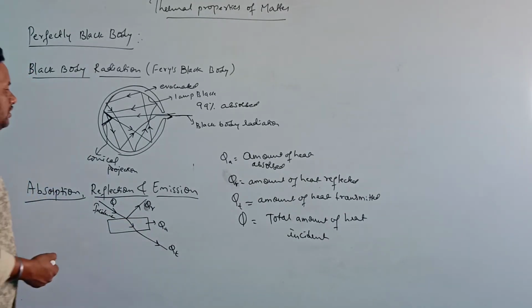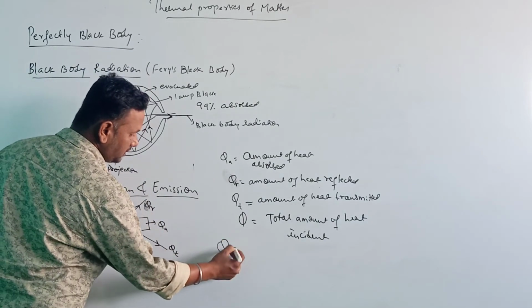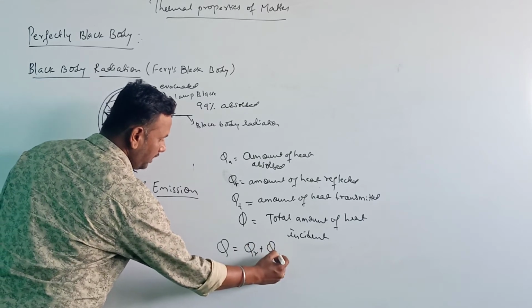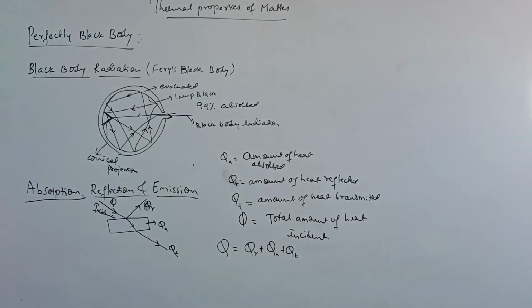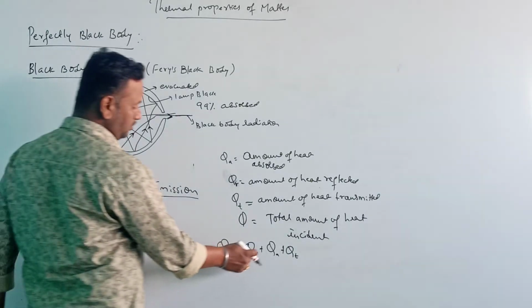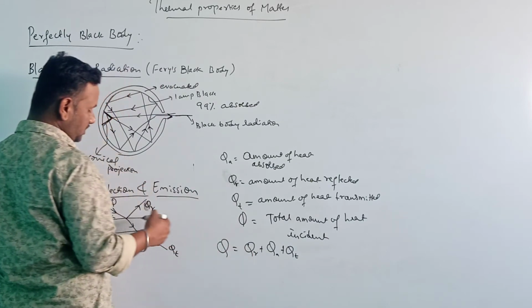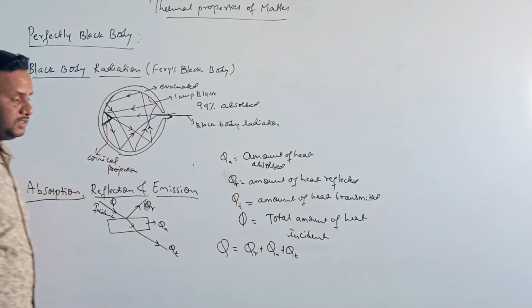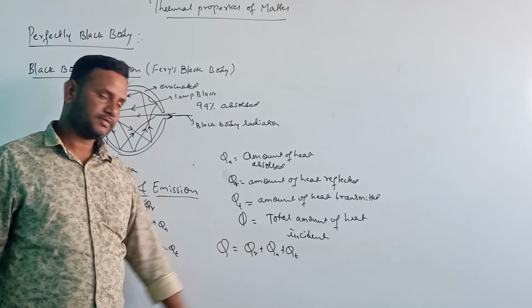Now, hence the total amount of heat is equal to the sum of the amount of heat which is reflected, absorbed and transmitted, given by Q is equal to QR plus QA plus QT.